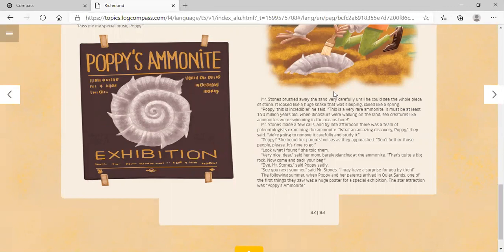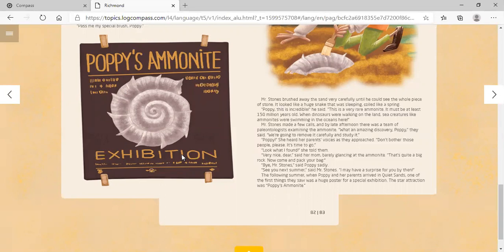Okay, the fact is that, returning to the story, Poppy found this ammonite. The paleontologists were very interested. She wants to show her parents her discovery, but her parents were interested in their own lives. She was very sad because she wants to be there. She wants to hear what the paleontologists have to say. But as long as she's a girl, she needs to obey her parents. So they say, hey, come on, little girl, let's go back. And she didn't want to go, but she had to obey.